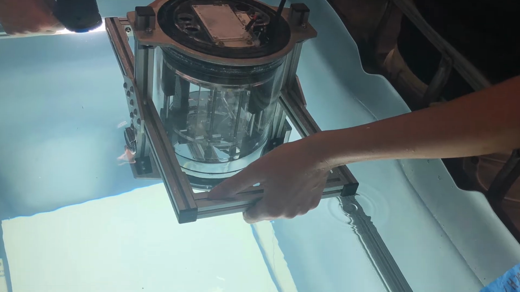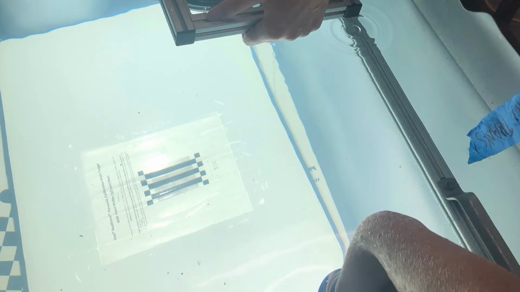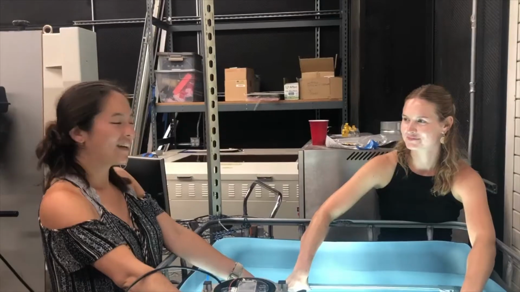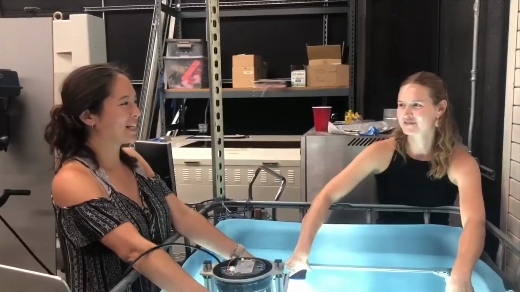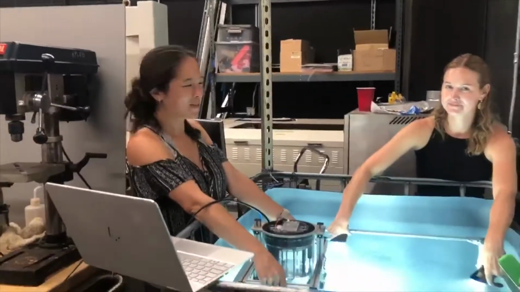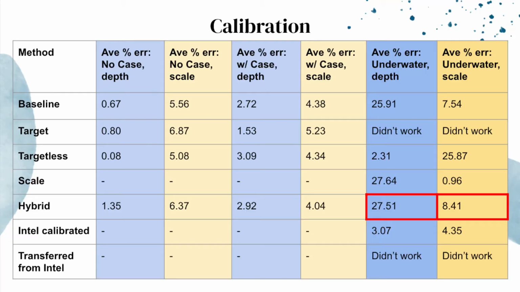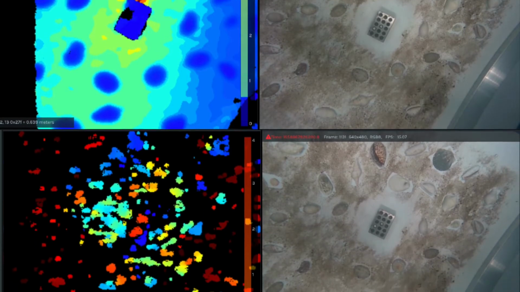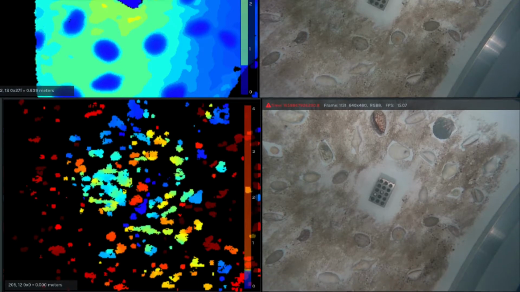Scaled calibration, on the other hand, performed poorly at finding depth with an error of 27%, but had a scale error of less than 1%. This means that it was able to find length very accurately, but had a hard time finding distance to objects. We predicted that hybrid calibration, which combined the two, would solve this issue, but it actually performed poorly in both categories, with a 27.5% error for depth and an 8.4% error for scale. Copying the calibration table of the underwater camera directly onto another camera made unusable results.